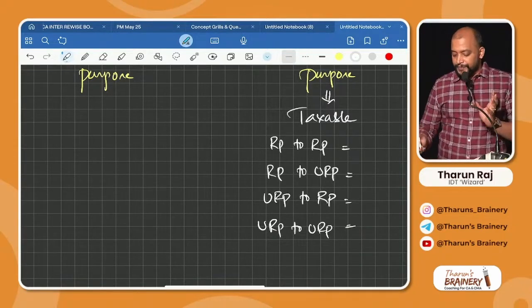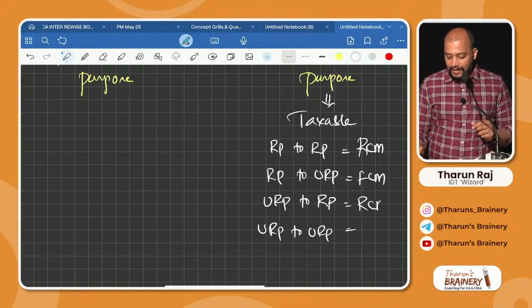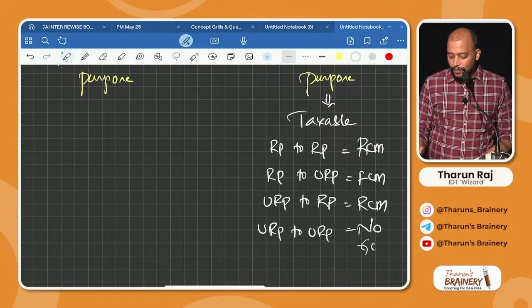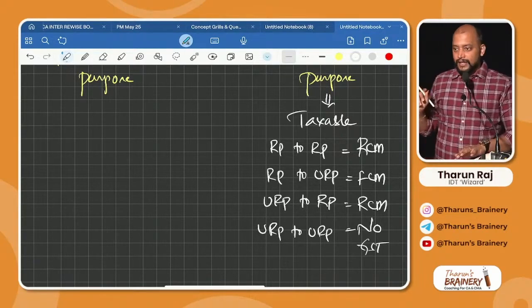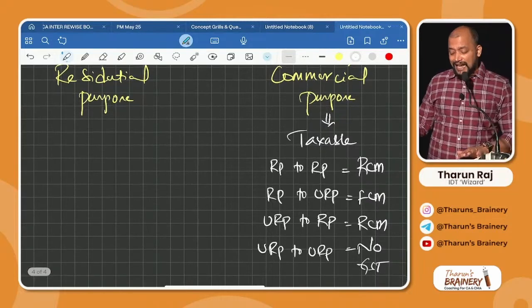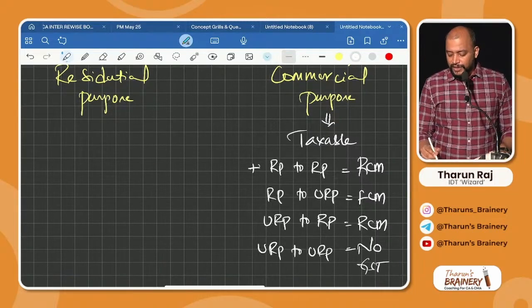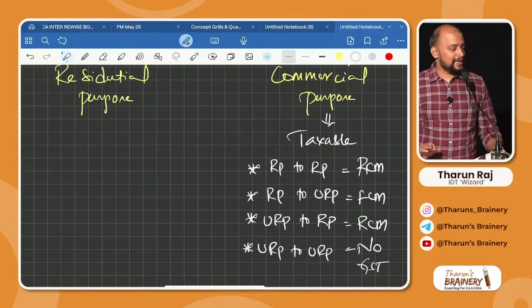To RP, to URP, to RP, to URP to URP, over, got it? Residential property, commercial purpose, taxable, depending upon the situation, it will change. Okay. Then,